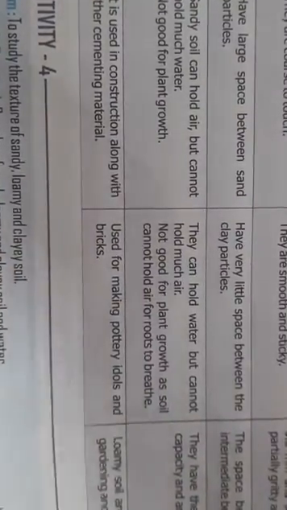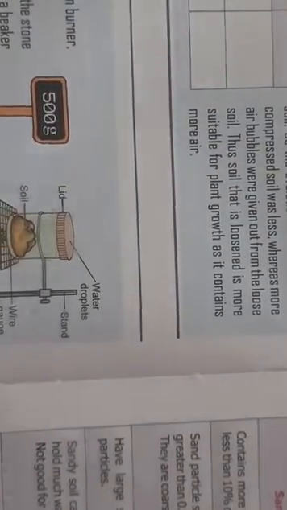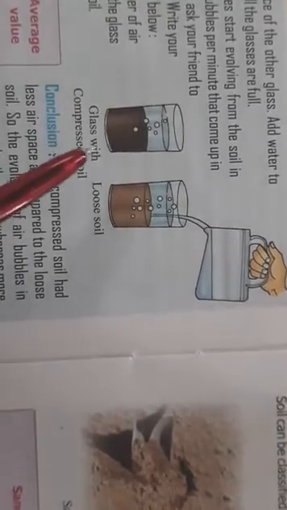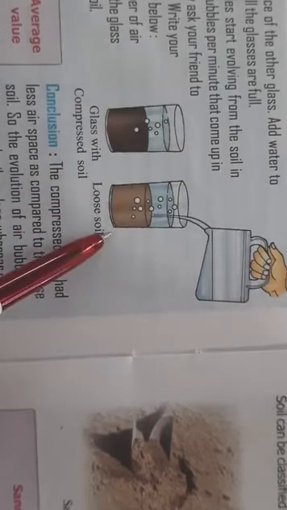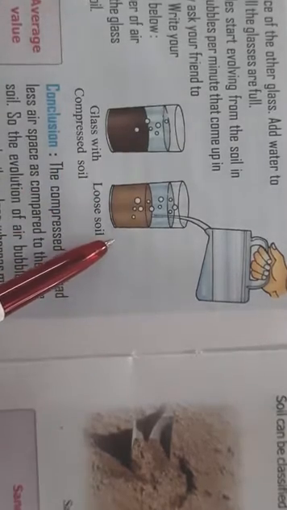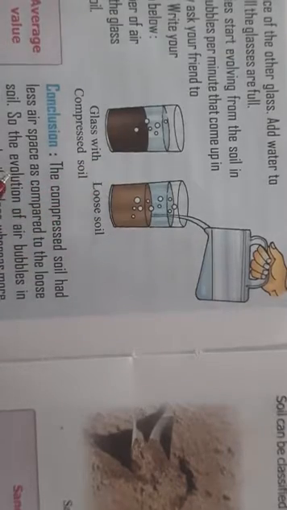And then you have to press the soil in one of the glasses which has got a flat surface, and then another one with loose soil. That means you do not have to press that soil. Clear? In one glass you have to press, that is compress the soil, and in another one you have to just simply put the soil, and then you have to add water to both the glasses.